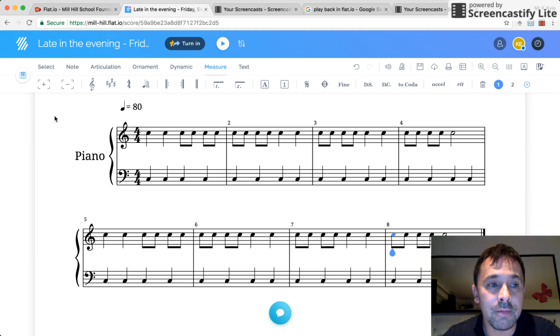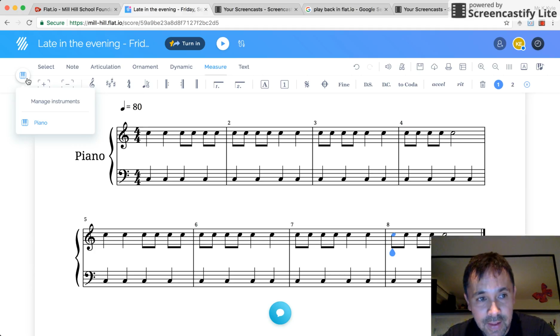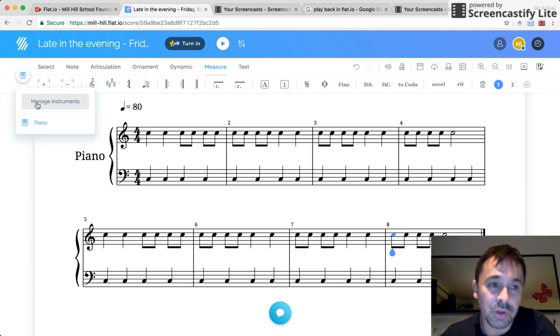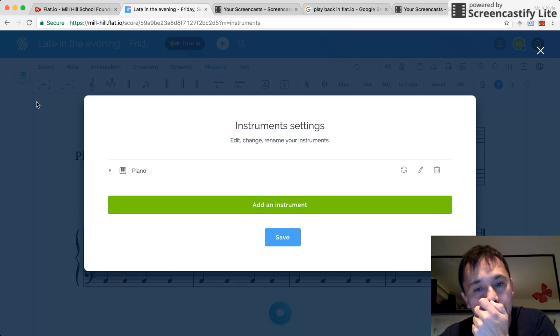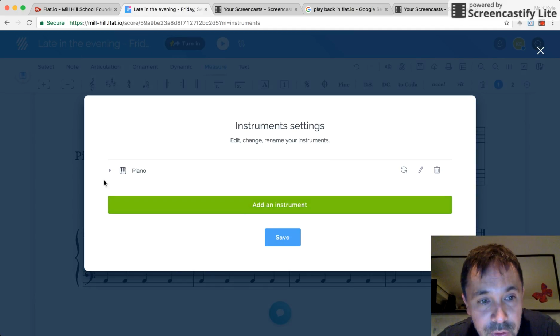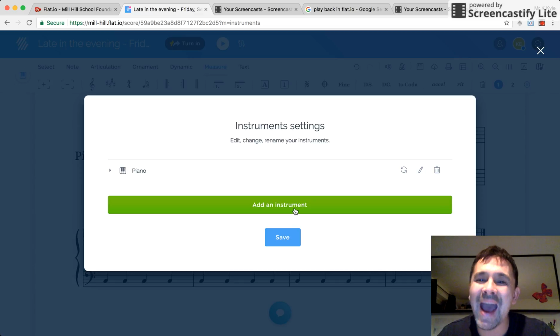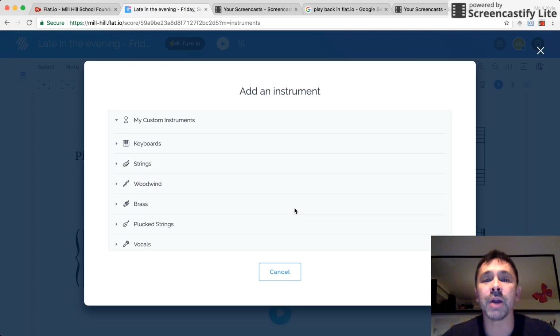Take your little arrow, and we're going to move to this keyboard here. It becomes the Kung Fu finger, and we're going to press it. And there's a bit that says Manage Instruments, and we want to select Manage Instruments so that we can manage our instruments. And we are going to add, so you can see our piano that we've already got there, an instrument. And the instrument I want you to add is the bassoon.